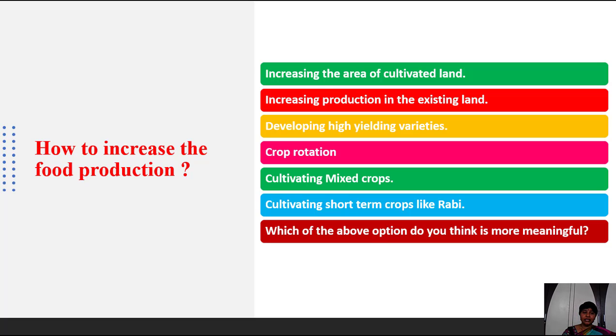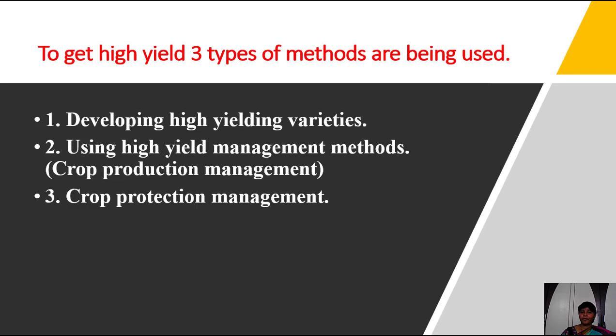So let us see which is most useful to increase food production. To get high yield, three types of methods are being used. Developing high yielding varieties, to produce more food grains. High yielding varieties are helpful a lot.